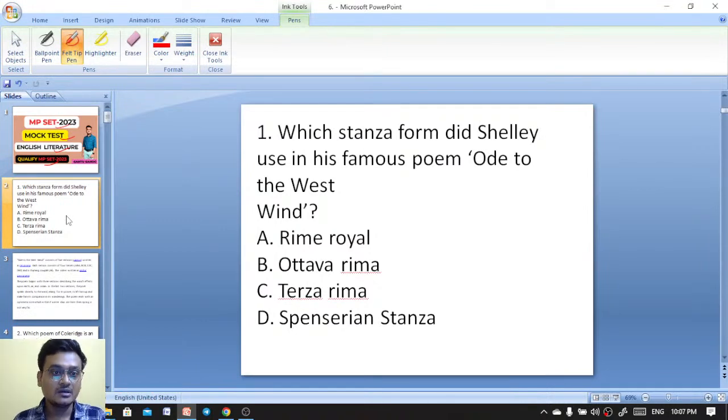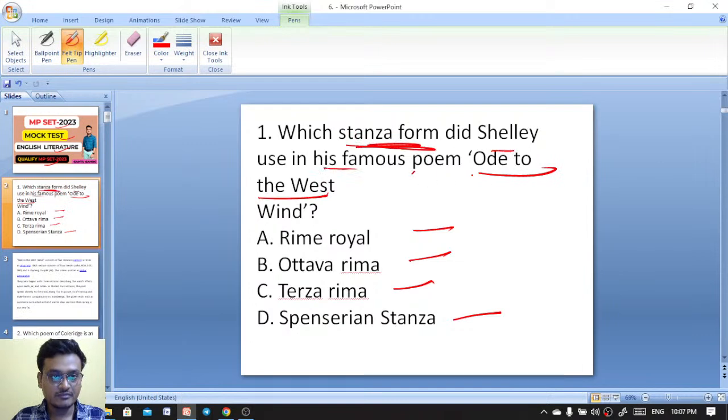Which stanza form did Shelley use in his famous poem "Ode to the West Wind"? Rhyme royal, ottava rima, terza rima, or Spenserian stanza?